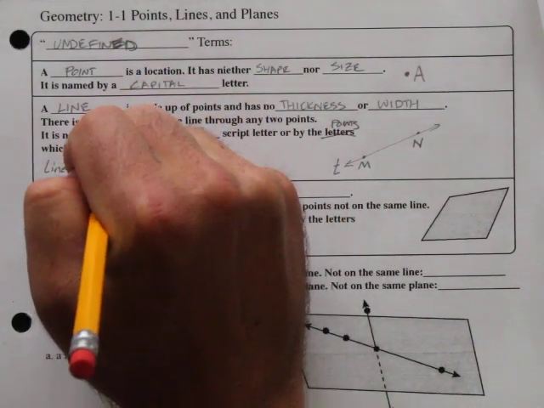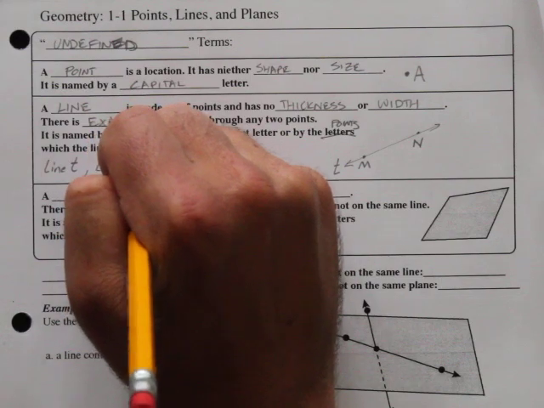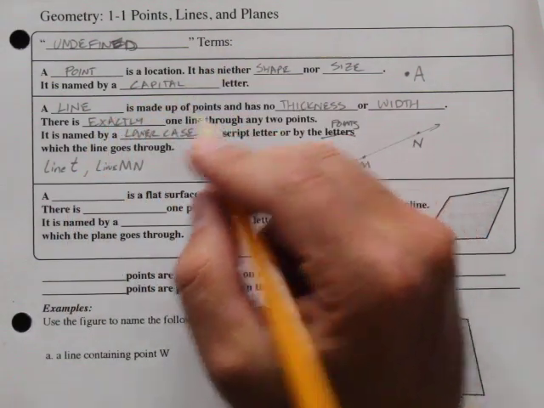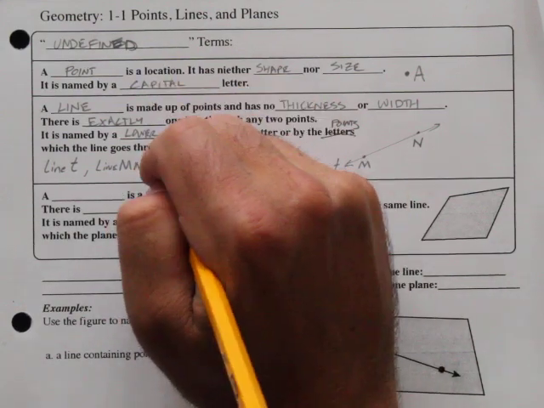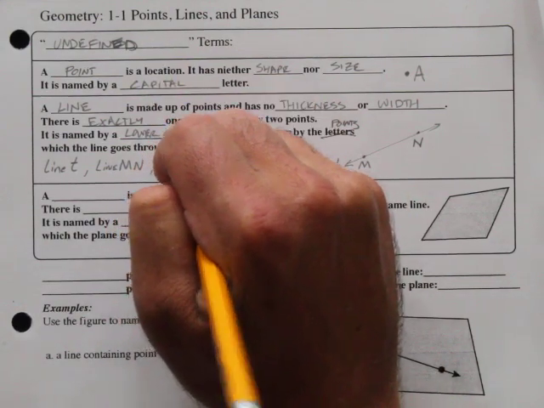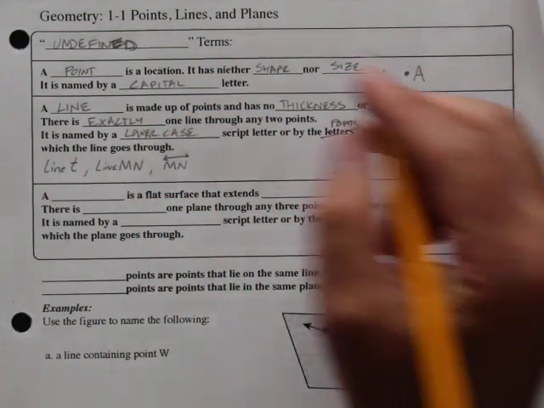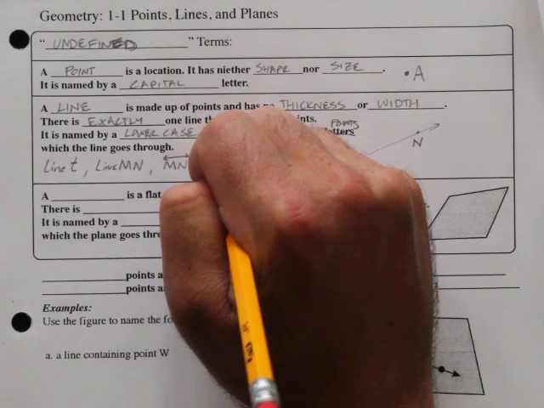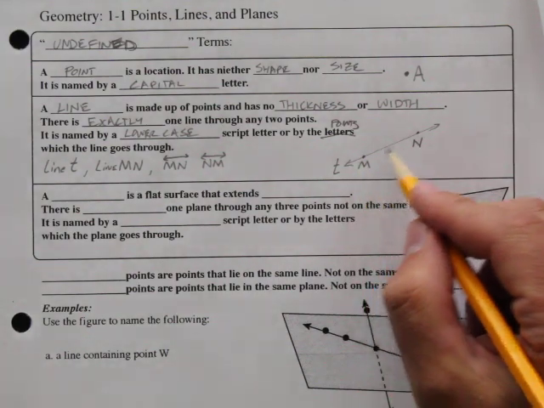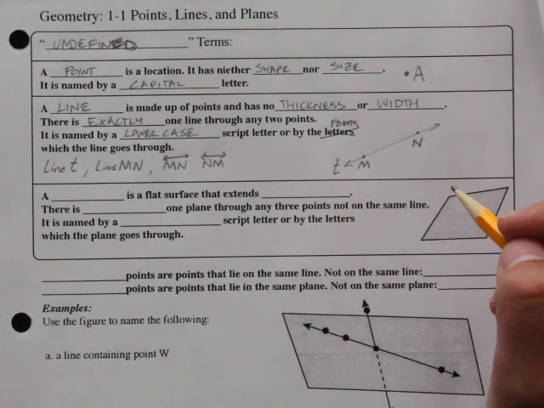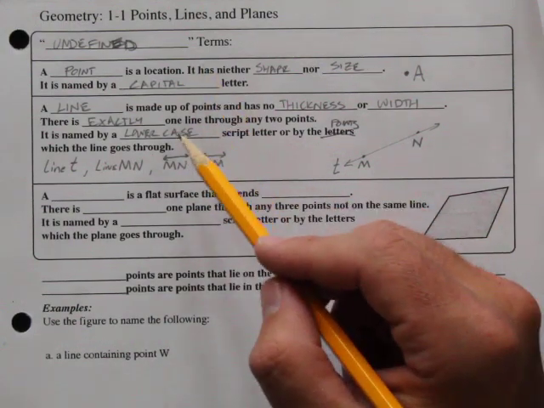You could also call it line MN. You could call it line NM or MN, either one. You could draw it like this, MN with a line on top of it. Notice there's an arrow on both sides of that. Or NM, line on top, arrow on both sides. The line goes on forever in either direction, in both directions.